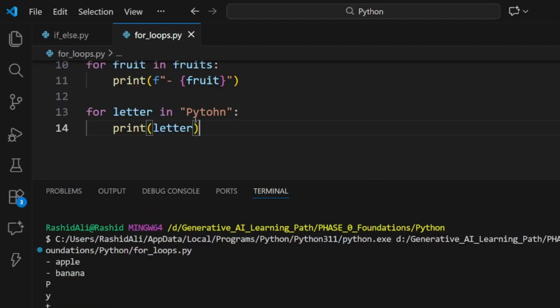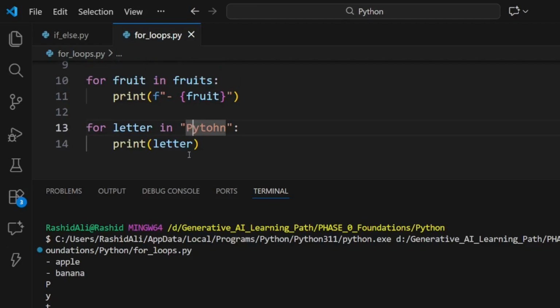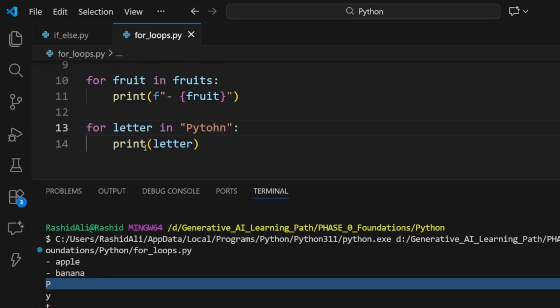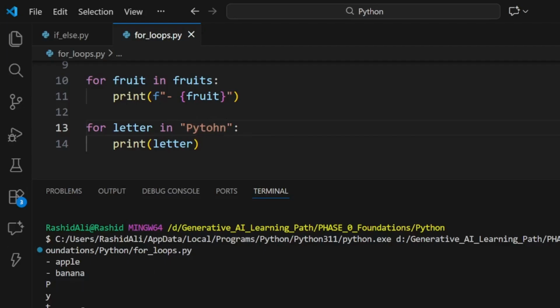You can see it iterated through the characters of Python. The first value of the letter was P, then Y, followed by T, followed by O, H, and it has printed them. And this was looping through a string.